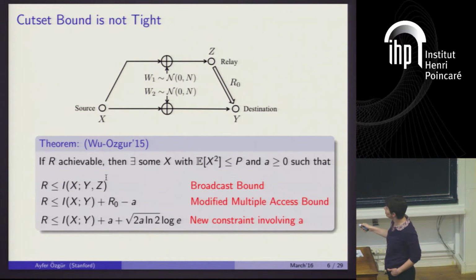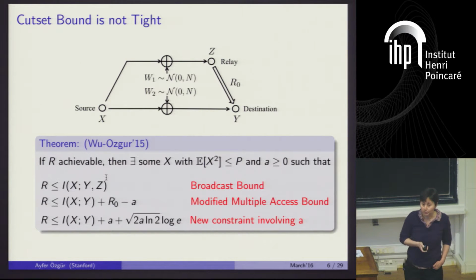This was exactly what we had in the first inequality in the Cutset bound. And then this sum here, these first two terms, are exactly what we had in the second bound in the Cutset bound. But now we have this minus A term. And the role of this third inequality is to make sure that this A is strictly larger than 0, so that this bound is indeed tighter than the second bound in the Cutset bound, okay?